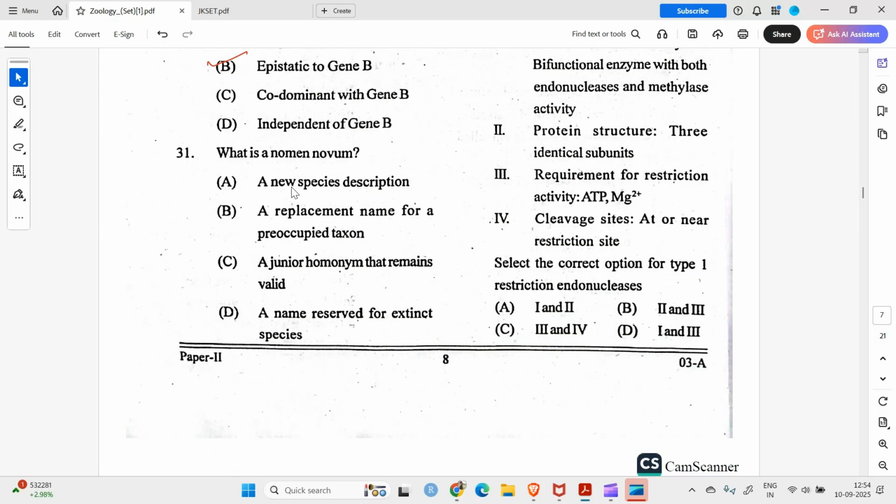What is nomen novum? A new species description, a replacement name for a preoccupied taxon. Yes, correct. Then there is nomen nudum, which is equivalent to a naked name. That's a name of a taxon where you do not have an adequate description of that taxon, and that's why it's called nomen nudum, because it's stripped of its description.